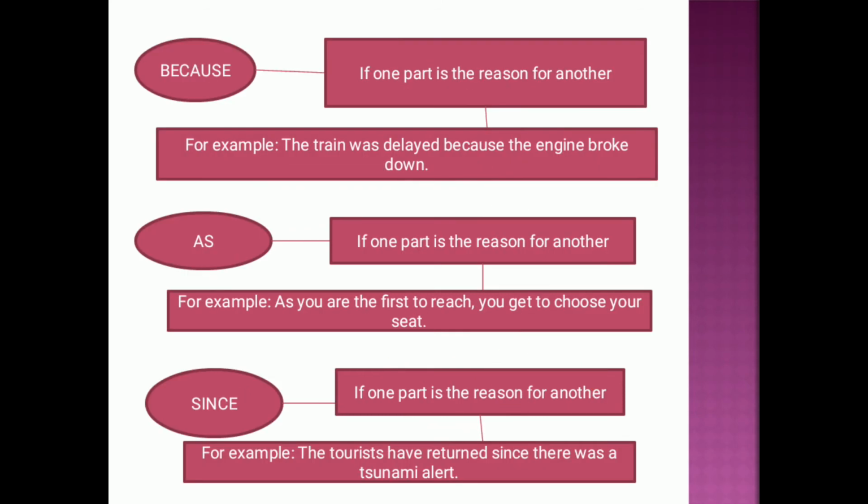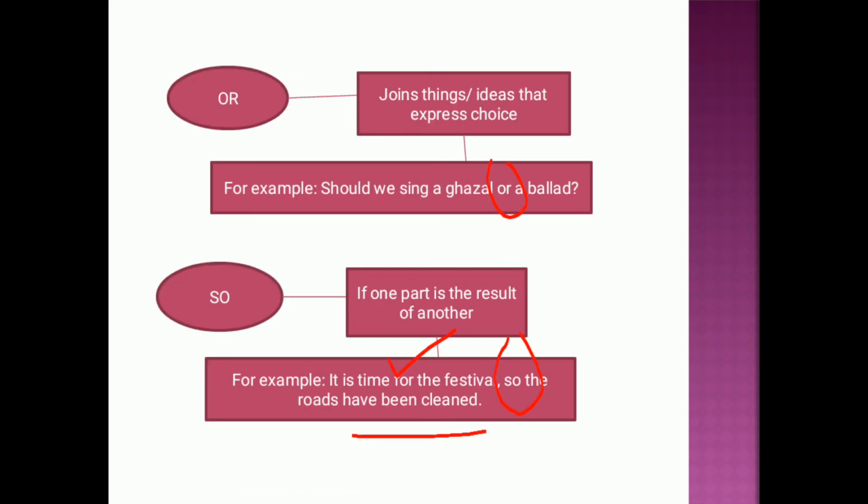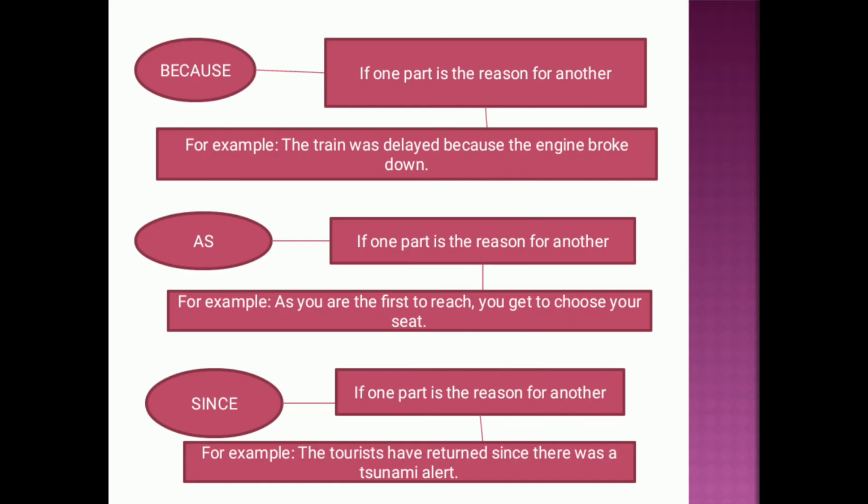Next one is "because", which is also similar, if one part is the reason for another. Like previously we learned, if one part is the result of another. Second is, one part is the reason for another. Reason for another means if one thing happens, the second thing happened due to the first thing. Because the first thing happened, that is why the second thing also happened. Like, the train was delayed because the engine broke down. Why? What was the reason for the train being late? Why did the train get late? The reason was that the engine broke down.